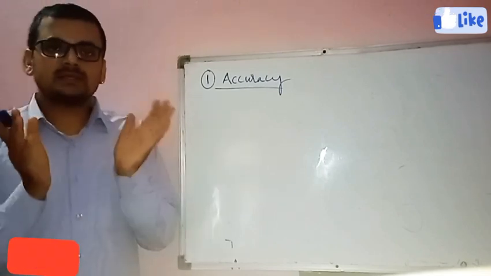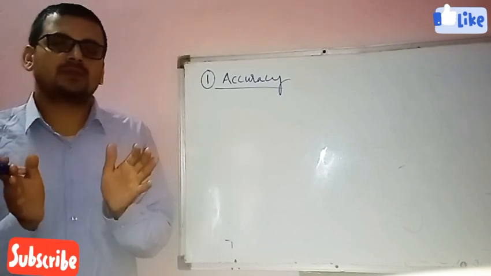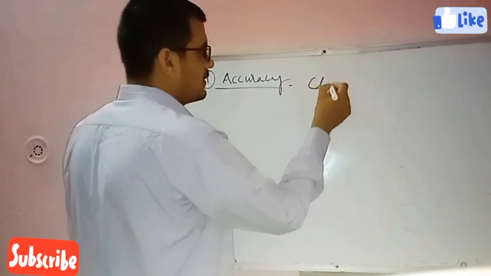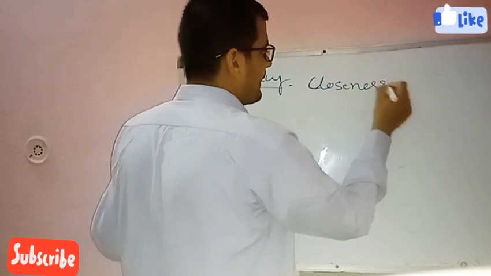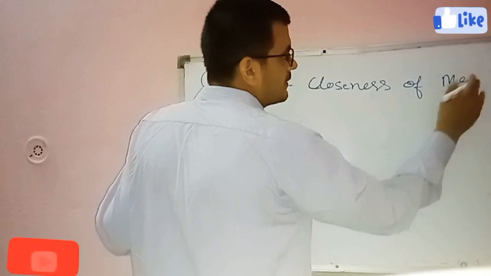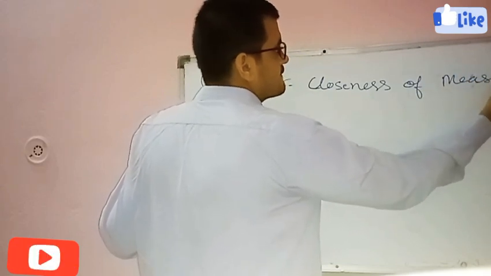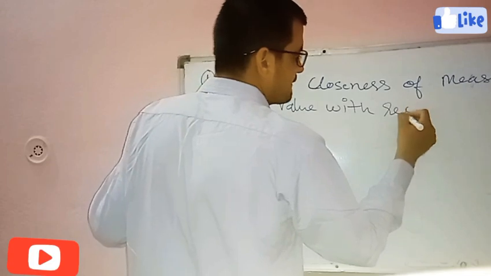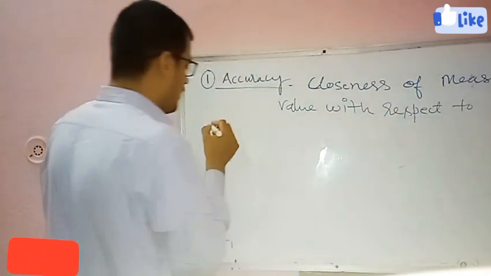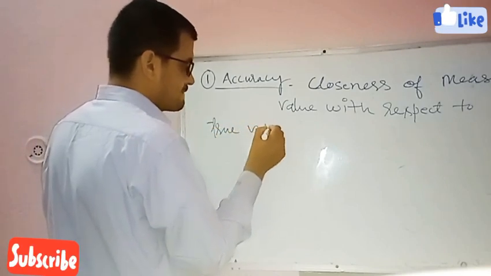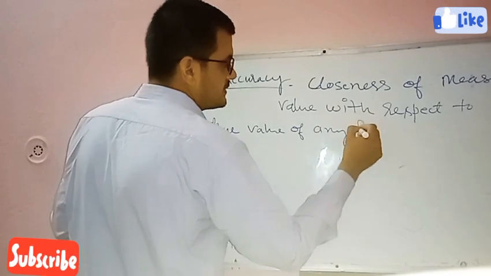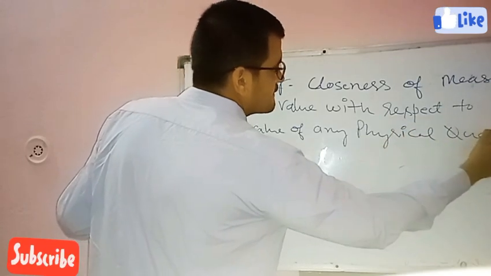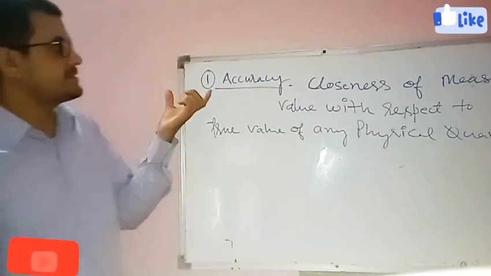Accuracy is the closeness of the measured value with respect to the true value of any physical quantity. This is the definition of accuracy.